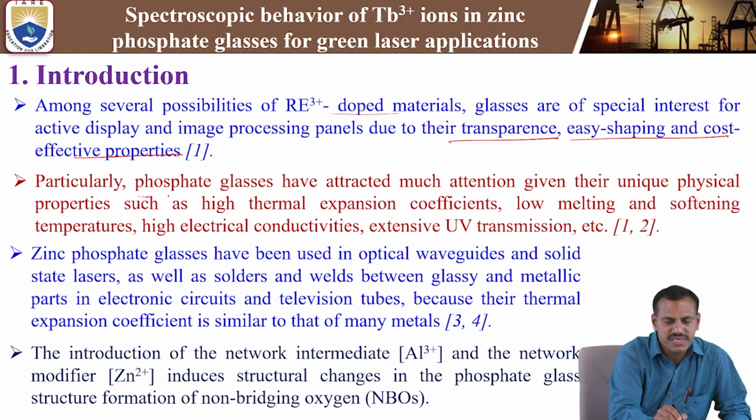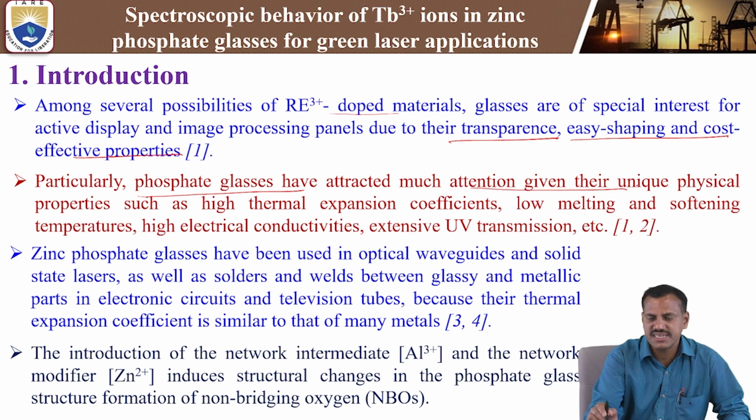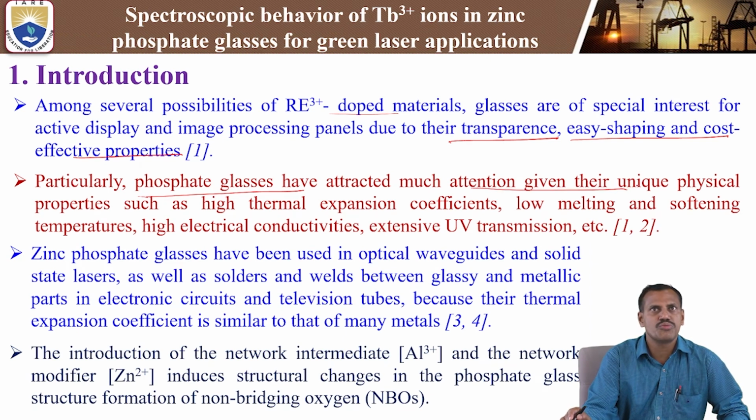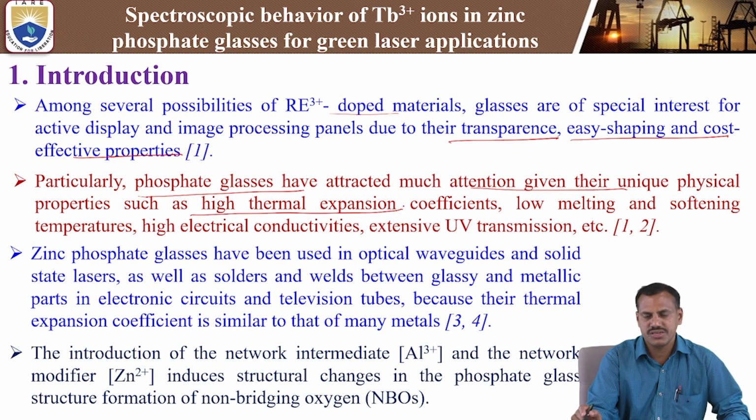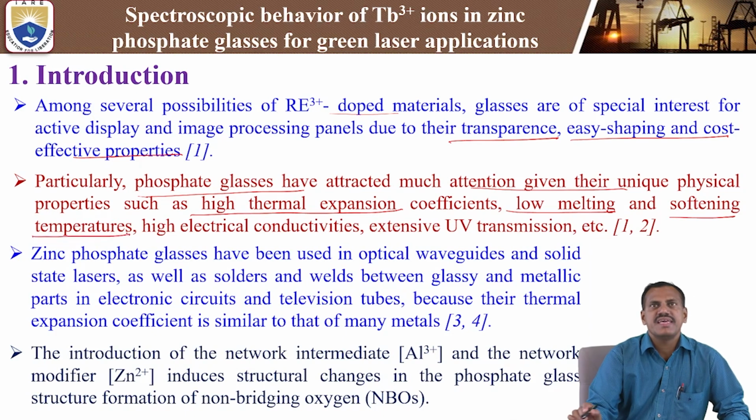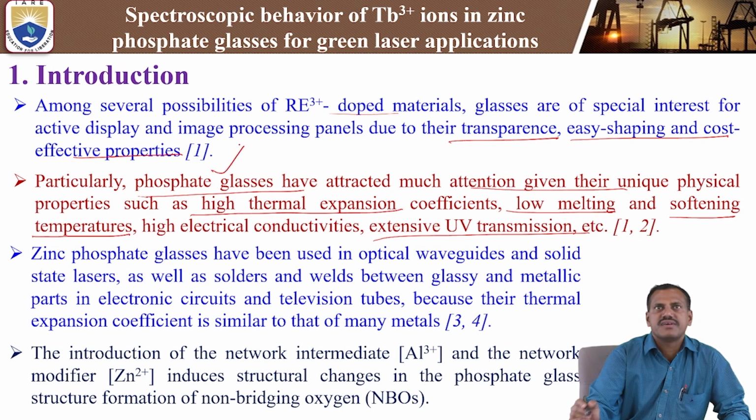Next, particularly phosphate glasses. Coming to our host glass, it is phosphate, P2O5. Phosphate glasses have attracted much attention given their unique physical properties such as high thermal expansion coefficient, low melting and softening temperature, high electrical conductivities, and extensive UV transmission. So it will extend to the ultraviolet transmission. These are the important properties particularly of the phosphate glasses.